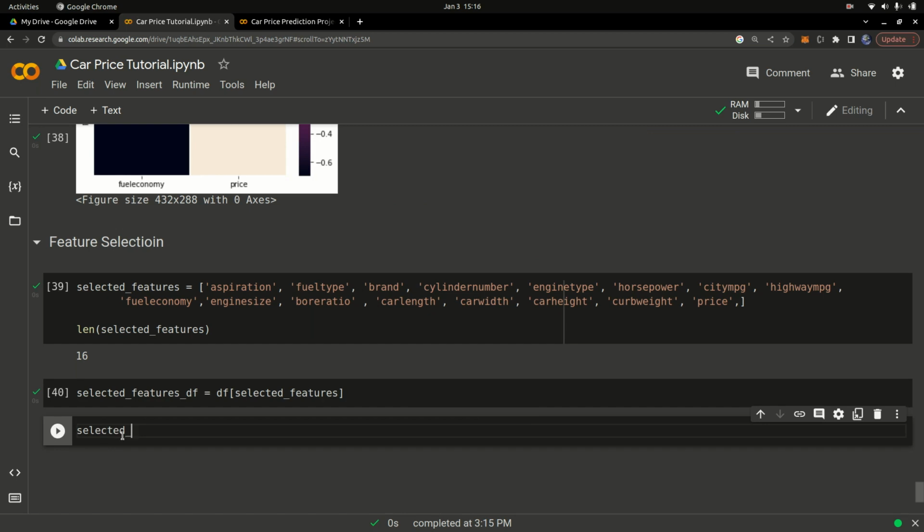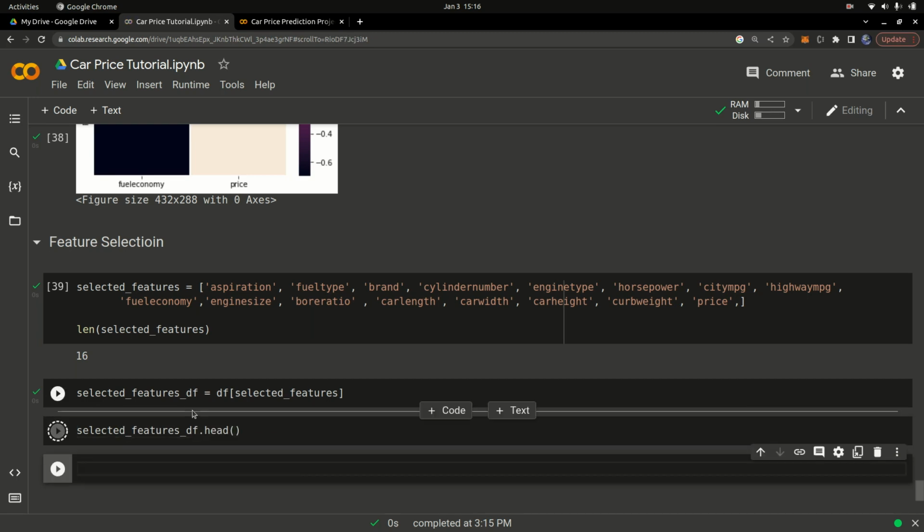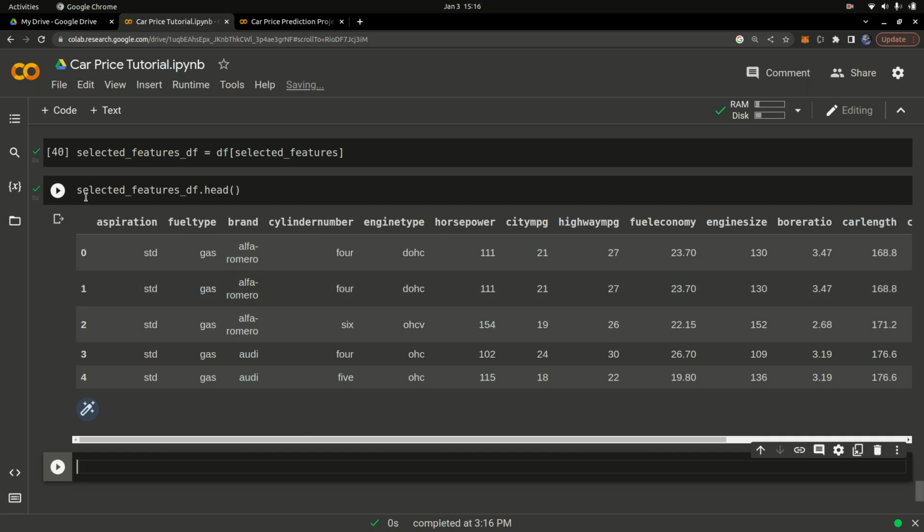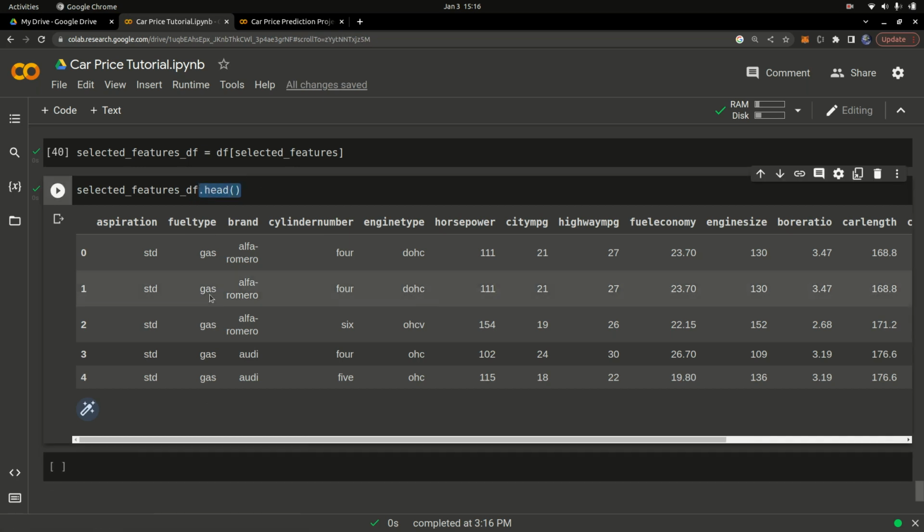So this is features_df. If I do dot head, you should just see the first 5 rows. I explained to you what the head method does. It returns the first 5 rows. So you can see these are the features we selected.